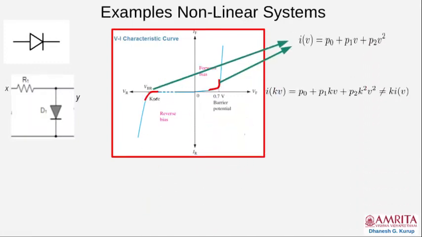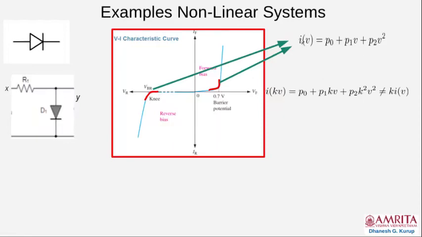Now, you can see there are two small regions marked by this red part in the forward bias region and in the reverse bias region. In this region, the current is not linear.